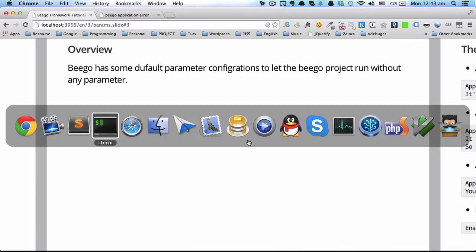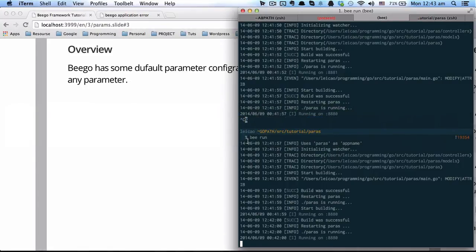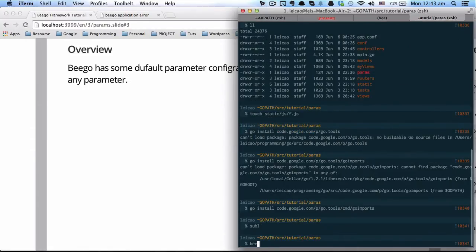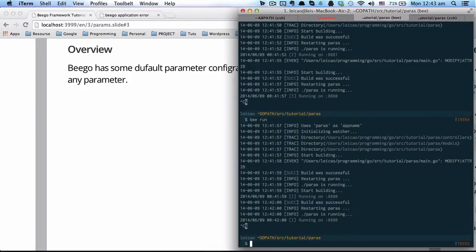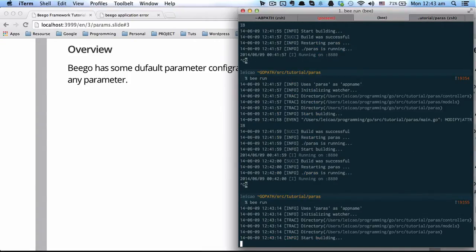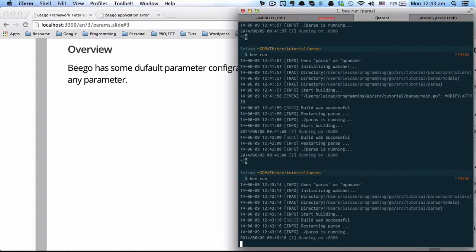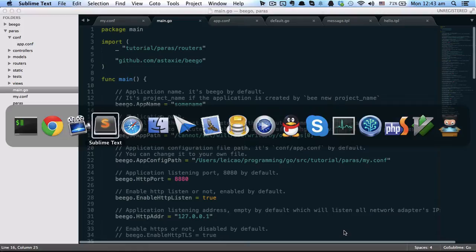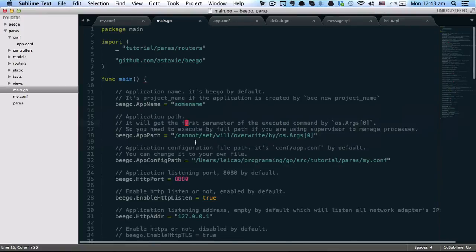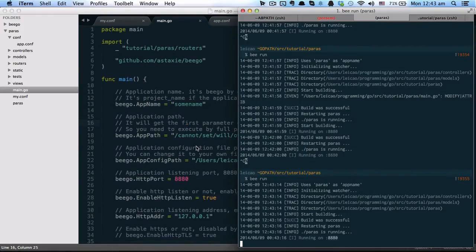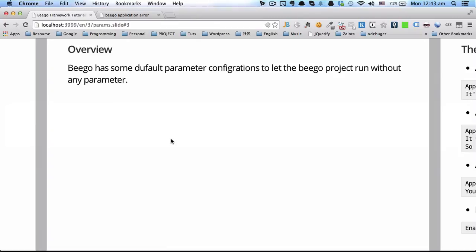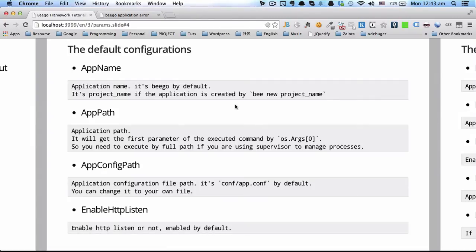When you create a new Beego project, you can directly use bee run to run this project, and you can see it's running on some port. This port is predefined in the Beego framework, and you can change it, along with all those configurations.